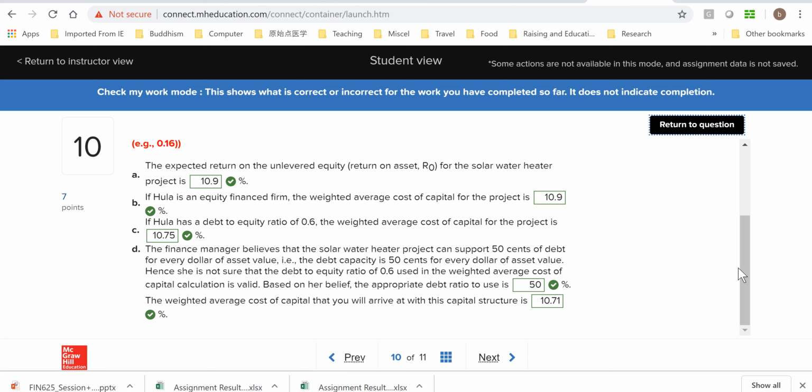So the key is to do the unlevering first, using the capital structure of the comparable firm, and then do the relevering based on the capital structure of our own project. So that's a very, very important point, and it's also very easy to miss. You have to use the two different capital structures.